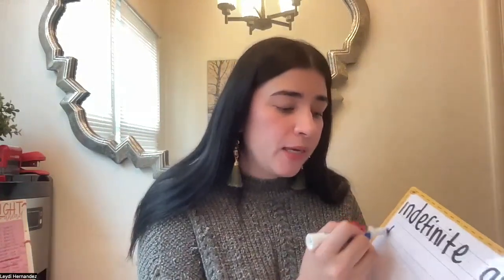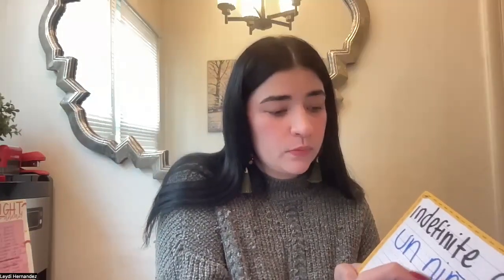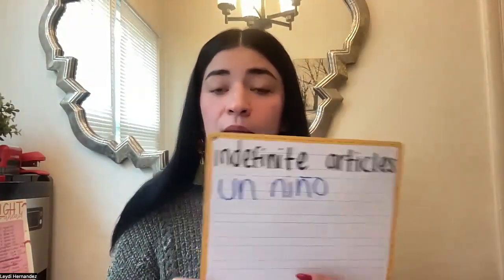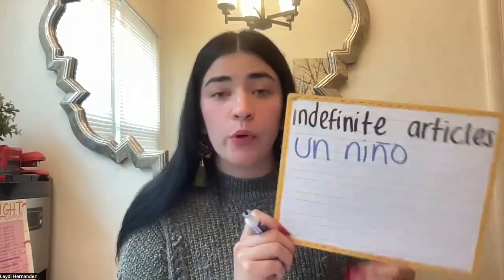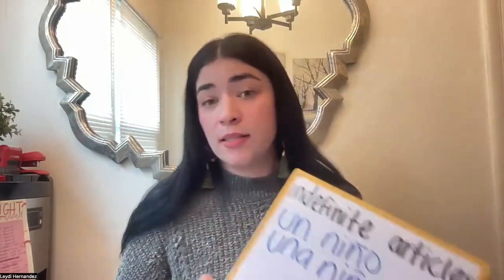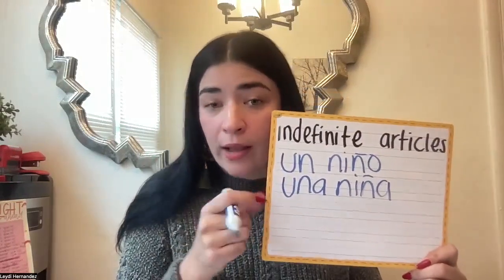Let's say that you want to say in English, a girl or a boy. A boy will be un niño. Un niño. Because it's just one and it's masculine. A boy. Okay, a boy. Now, a girl will be una niña. Why? Well, because it's a girl, it's feminine, and it's just one. So we go with una.